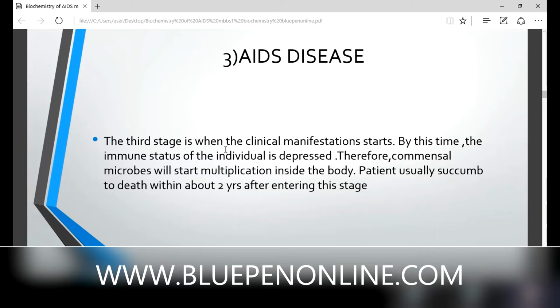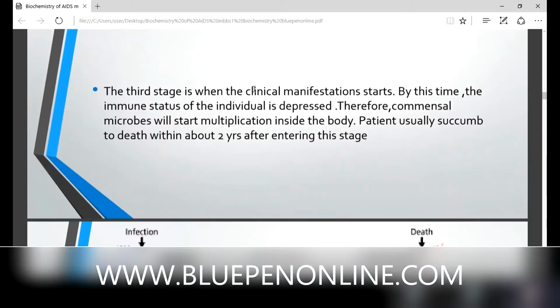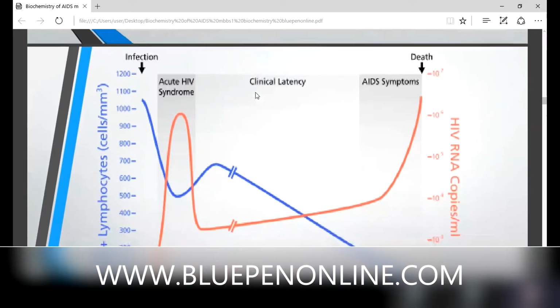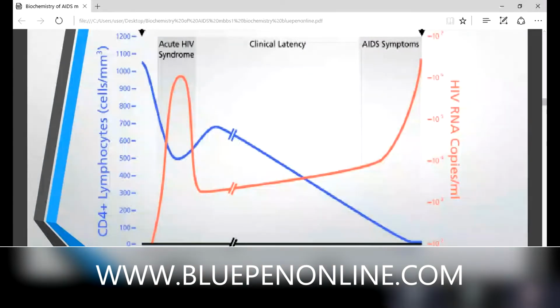This is a small period. Within 2 years, the complete depression of immune status occurs and the patient enters into death. These are the three stages. First the HIV infection starts, then it takes years, and finally AIDS symptoms start.